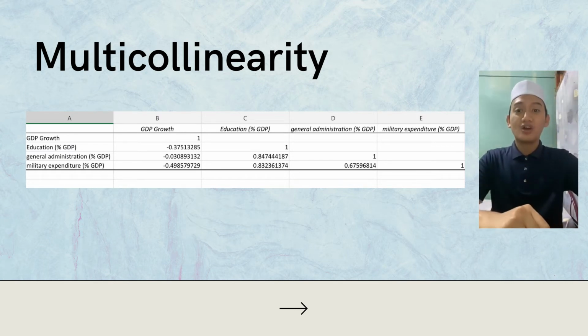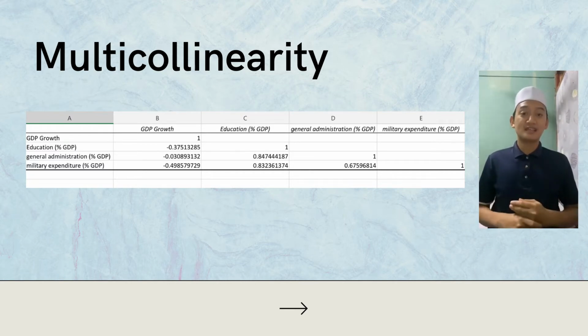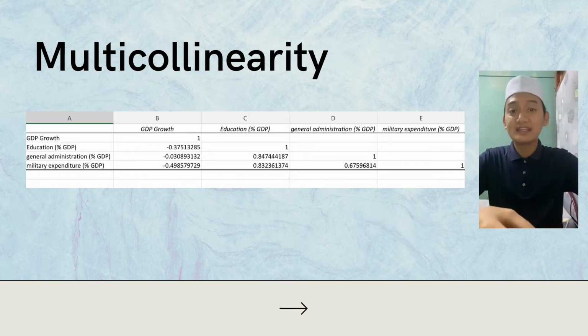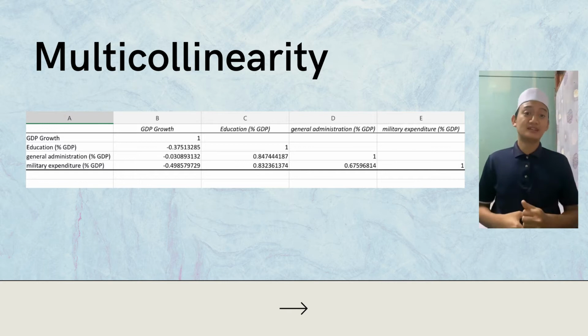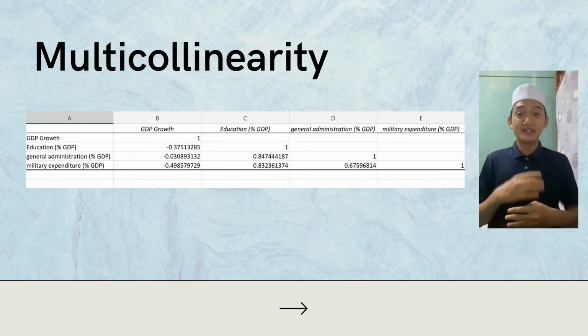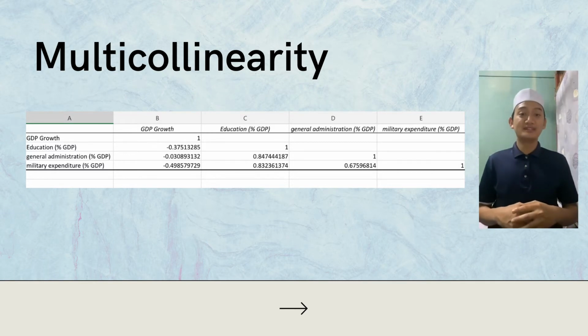So, according to the result of correlation test that we made using Excel, there is some correlation between each variables with an excess of 0.7, indicating strong interdependence between explanatory variables. As a result, there appears to be a problem with multicollinearity. So that's all for multicollinearity test.